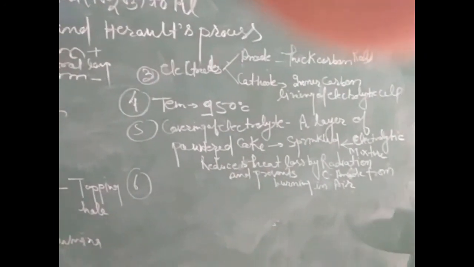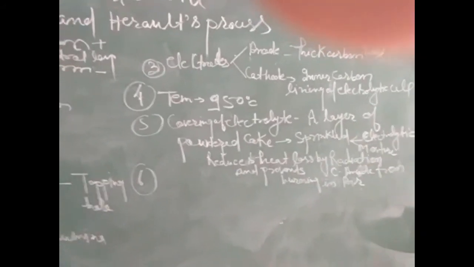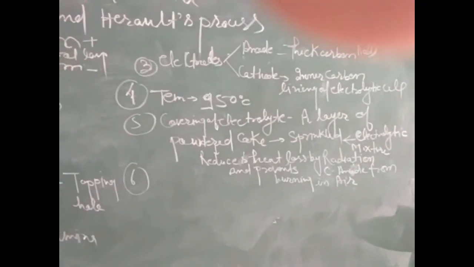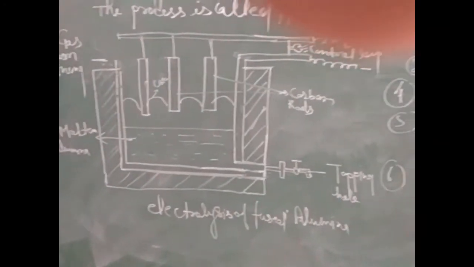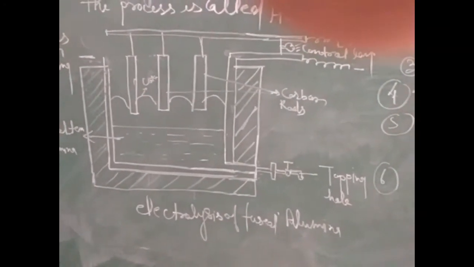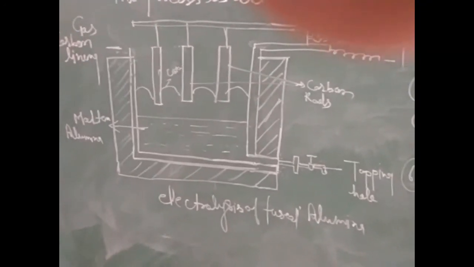We can watch that here in the process. It also prevents the anode from burning in air. Otherwise, due to the high temperature, the anode gets burnt. Here the sprinkling of carbon over the covering of the electrode is done by using powdered coke.